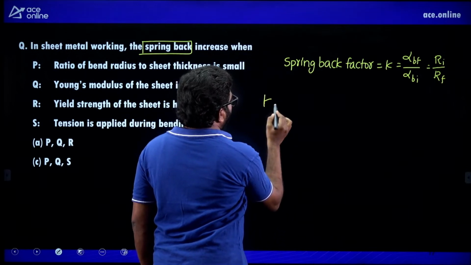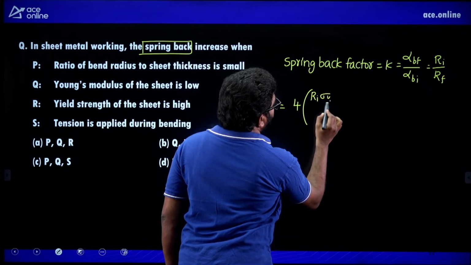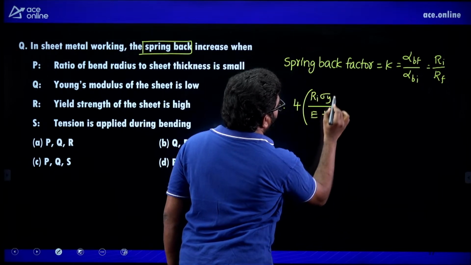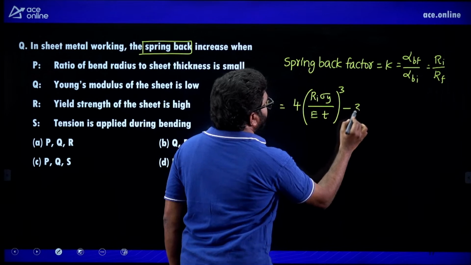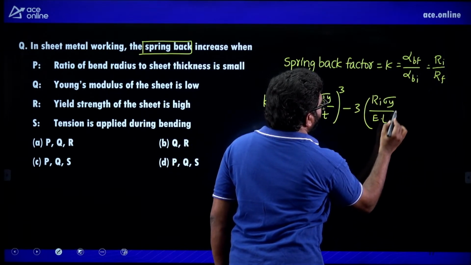The spring back factor is equal to (Ri into sigma y by E into T) whole cube minus 3 into (Ri into sigma y by E into T) plus 1.